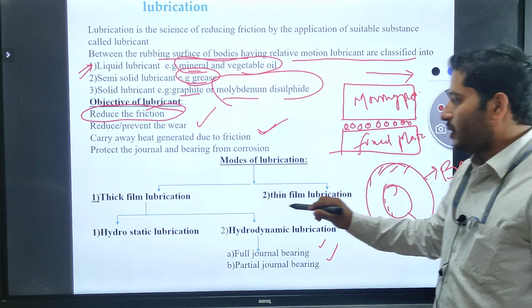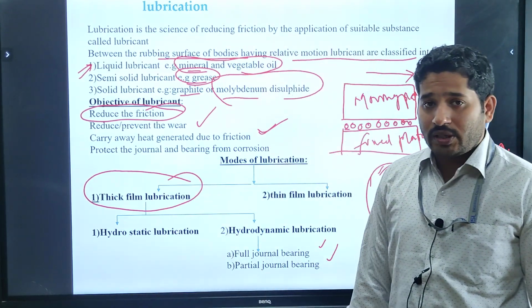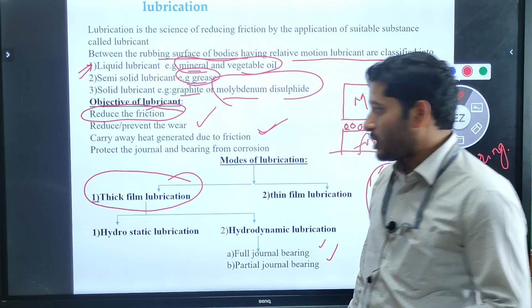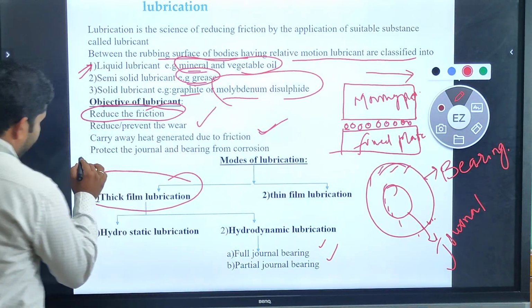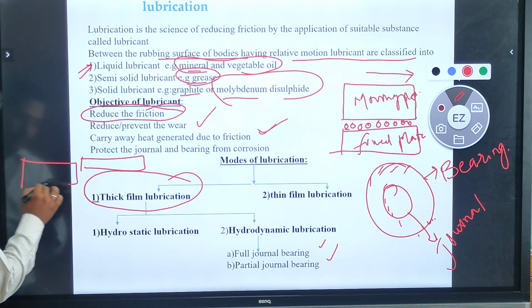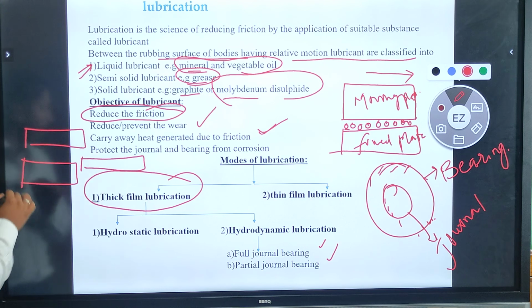So we know very well what happens in thick film lubrication, in which we are supplying the maximum amount of lubrication. Over here we have already discussed, is it right, Nadia? Let us see, this is our fixed plate, this is our moving plate.